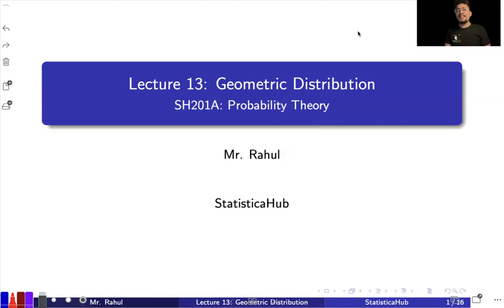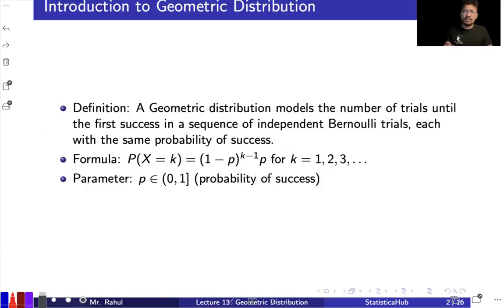In this lecture, we are going to cover the geometric distribution, and it is again a very nice distribution with nice properties. So let's start with the geometric distribution. Like we covered the Bernoulli distribution, the binomial distribution, and the Poisson distribution, in this one also you have a similar concept. We are going to make use of the Bernoulli distribution only.